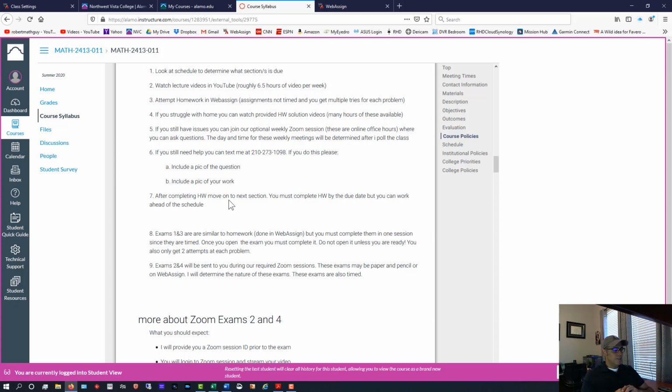With homework and exams, you can move at your own pace in the course. You can get ahead if you want. You just can't fall behind. Every homework and every exam has a due date, and they must be completed by those dates and times. Now, exams 2 and 4 are different. Obviously, those are the ones that carry the most weight in the course.